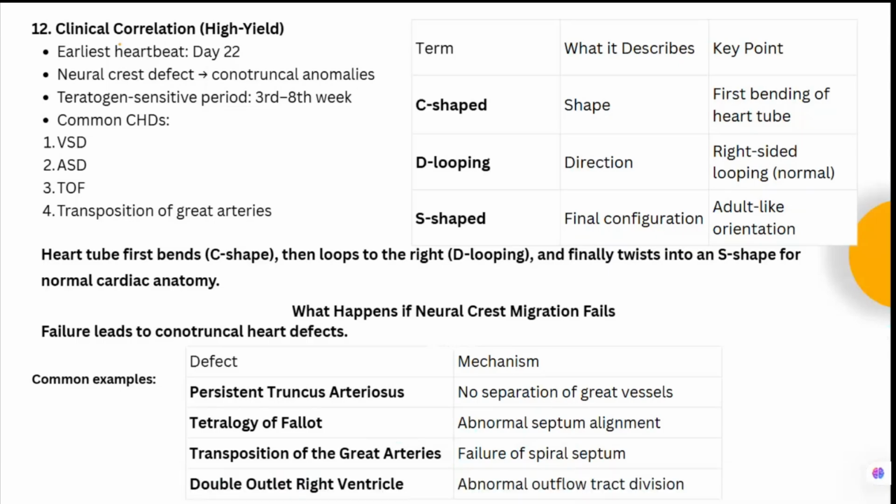Then there can be transposition of the great arteries, that is a failure of the spiral septum, and double outlet right ventricle, that is the abnormal outflow tract division. So if the neural crest migration is not there, there will be conotruncal heart defect, and it can be persistent truncus arteriosus, then tetralogy of Fallot, then transposition of the great arteries, and the double outlet right ventricle, DORV. Okay, TOF, TGA, and persistent truncus arteriosus.